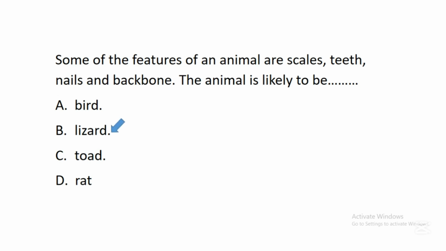So, lizard is an example of an animal that belongs to a group known as reptiles. And these reptiles generally possess scales, teeth, nails, and backbone. But other options have some of these features, but they don't have all these features mentioned here. So, that's why lizard remains the correct answer.